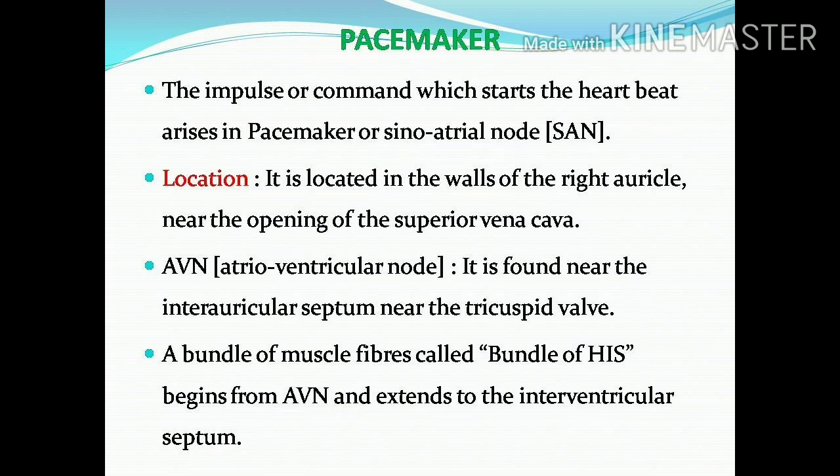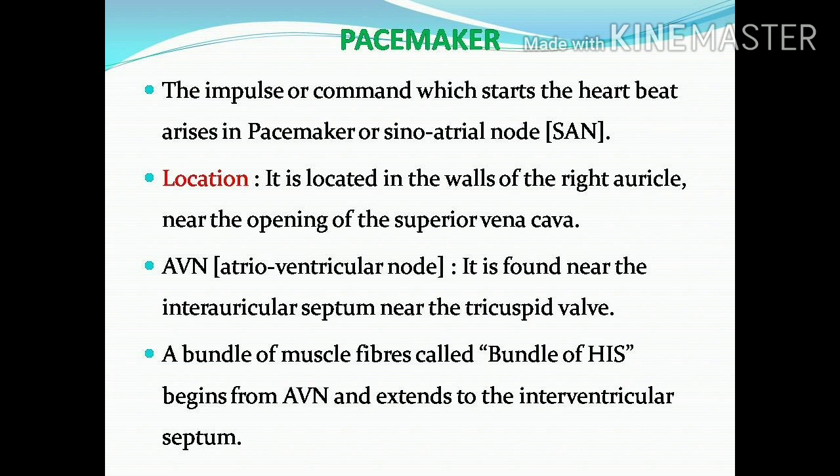Next, pacemaker, or it is called the sinoatrial node. Here the heartbeat arises in the pacemaker. The command or impulse of the heartbeat arises in the pacemaker or sinoatrial node. This pacemaker is located in the walls of the right auricle near the opening of the superior vena cava.